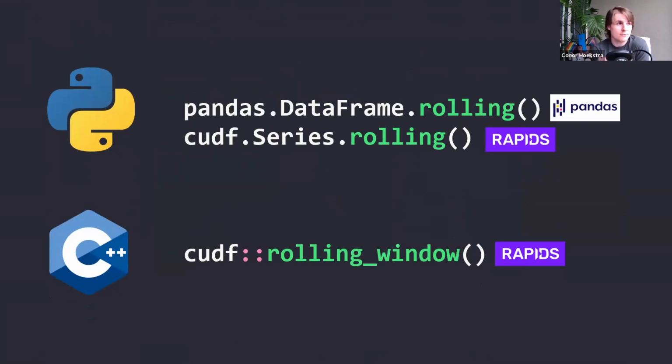So cuDF specifically is a data frame library that's GPU accelerated. It's a part of the RAPIDS open source suite of libraries I mentioned at the beginning. It's based on Pandas, which is basically a Python library that runs on the CPU. So cuDF is basically just a GPU accelerated version of Pandas. But both of these, including the C++ backend, have algorithms called rolling, which is exactly an n-wise reduction. It's basically taking sliding windows and then on each of those sliding windows applying a reduction.